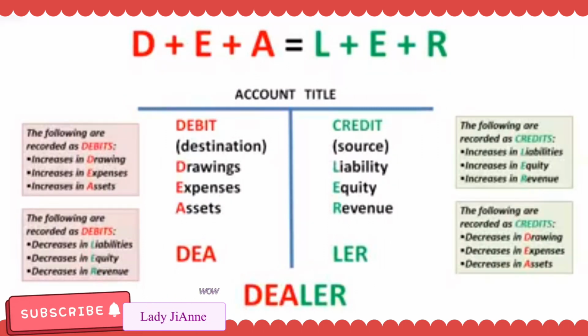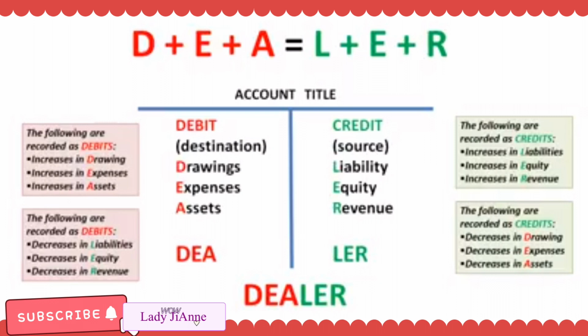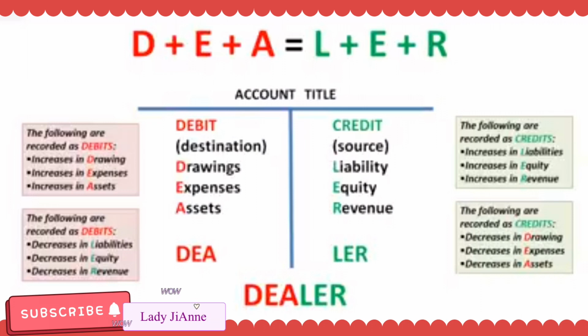Review natin. Ang normal balance ng drawing, expenses, at assets ay debit. So, kapag ang effect ng transaction ay dinadagdagan si drawings, expenses, at assets, magde-debit tayo. Kapag binabawasan naman, magki-credit tayo. Next, ang normal balance ni liability, equity, at revenue ay credit. So, kapag ang effect ng transaction ay dinadagdagan si liability, equity, or revenue, magki-credit tayo. Kapag ang effect ng transaction ay binabawasan si liability, equity, and revenue, magdi-debit tayo.